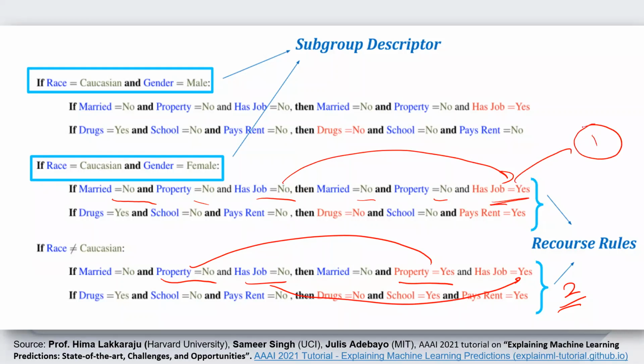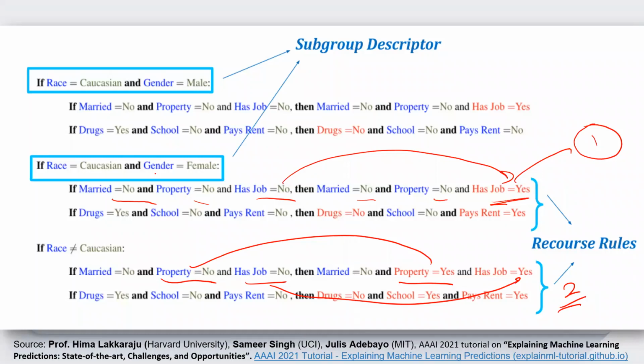So you can see that it is harder for non-Caucasian people to flip the outcome in a desired way as compared to Caucasian people. So this indicates a bias in our model. And we can even check how many counterfactuals or how many changes are needed for gender male, or how many changes are recommended for female. So that way we can also detect gender biases.